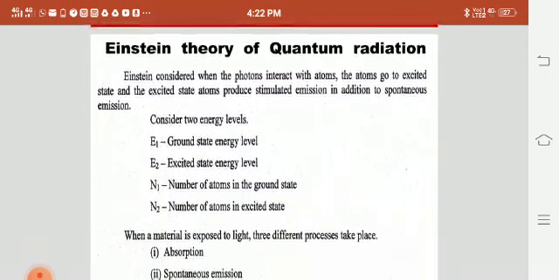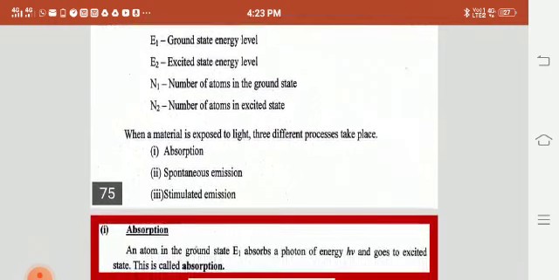Now, let us consider a photon which interacts with the atoms. The atoms go to the excited level, from which the excited state decays due to stimulated emission in addition to spontaneous emission. Here E1 and E2 are the ground and excited state energy levels, and N1 and N2 are the number of atoms in the ground state and the number of atoms in the excited state.